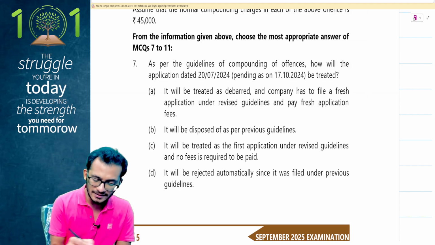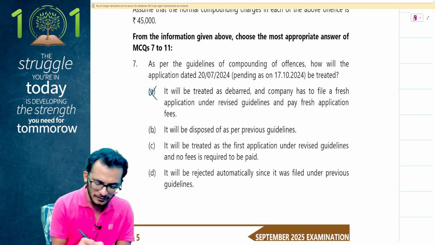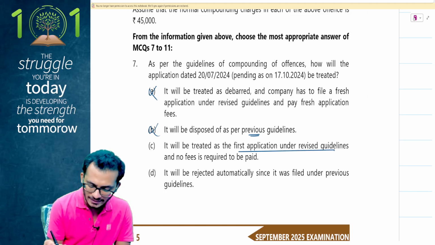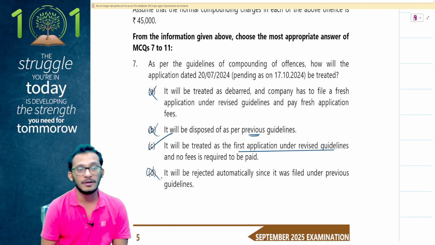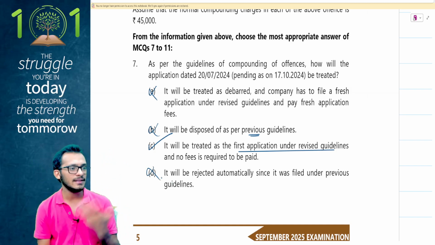Option A, it will be treated as debarred. No. It will be disposed of as per previous guidelines. No, there are no previous guidelines and all. It will be treated as the first application under the revised guidelines and no fees is required to be paid. Answer is yes, it will be rejected automatically. No, you cannot reject things like that. So therefore option C looks right.